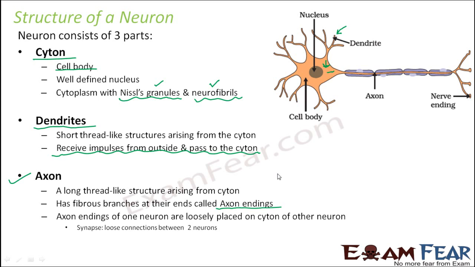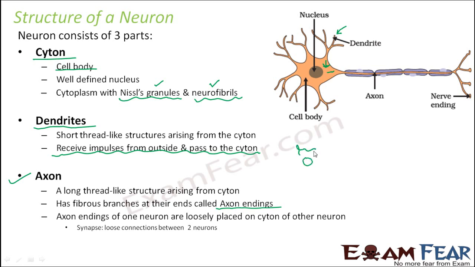So now, how is the nervous tissue formed? It is formed not by just one neuron, but by many such neurons. So how are the neurons connected? The nerve ending of one neuron is connected to the cyton of another neuron. Again, the nerve ending of the second neuron is connected to the cyton of the third neuron. So that is how they are connected.